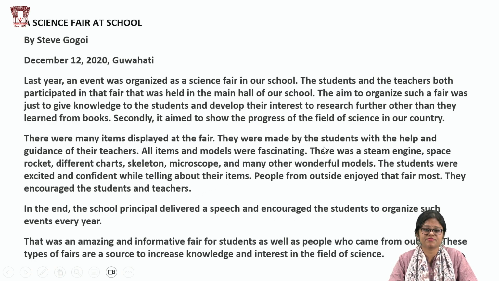So this is about a science fair. There's the mention of the steam engine, space rocket, different charts, skeleton, microscope, many other wonderful models. So these models were displayed. You can mention all this. The students were excited and confident telling about their items. Usually the students give a demonstration to people who come from outside. So this is the general ambience. You can discuss a few, take the key points, summarize it. You don't have to write everything, but you take the key points and summarize them.